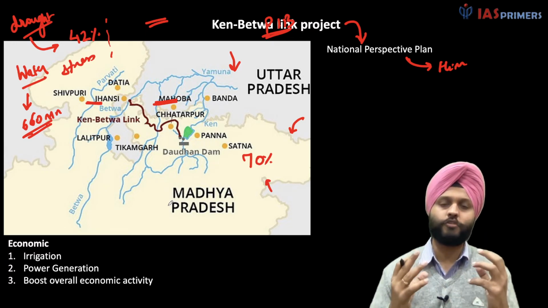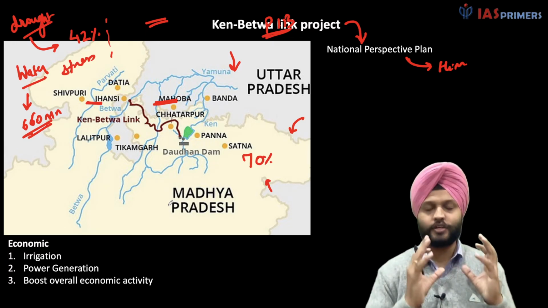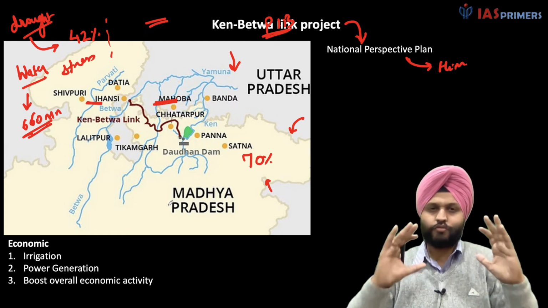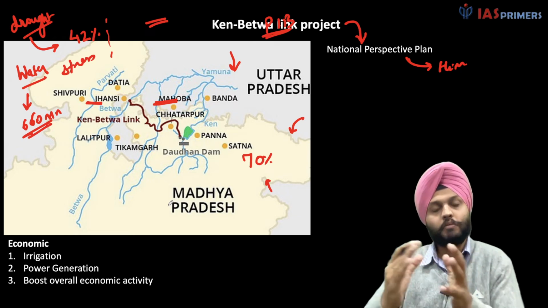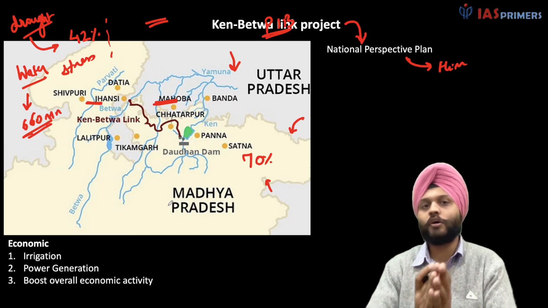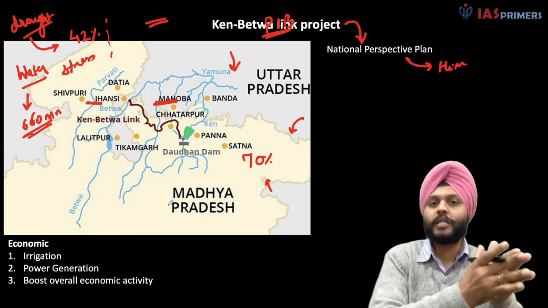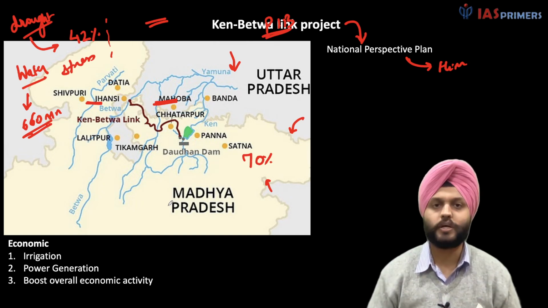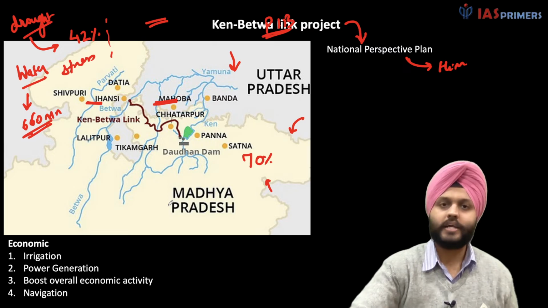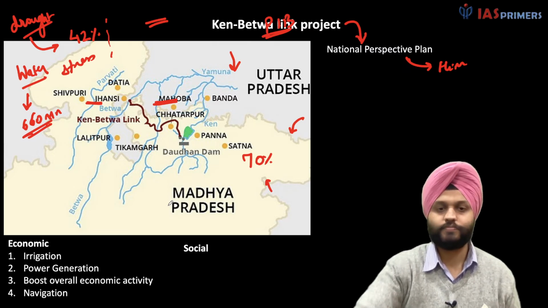Think of it from this point of view also: if more agriculture is taking place, more incomes mean people buy more, so there is more demand for the things created by the secondary and tertiary sectors. So it has a multiplier effect. And yes, navigation, of course.